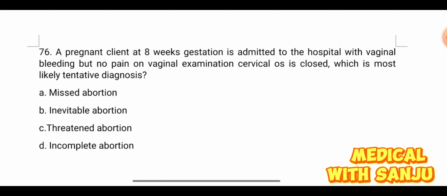Abortion means termination of pregnancy. Now, it is the expulsion or extraction of the embryo or fetus from its mother weighing 500 gram or less when it is not capable of independent survival. According to WHO, there are many types of abortion like spontaneous abortion, induced, threatened abortion, inevitable abortion, mixed, complete, incomplete, septic, legal, illegal. These all are the types of abortions.